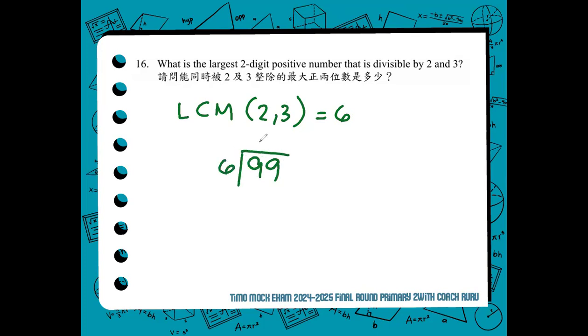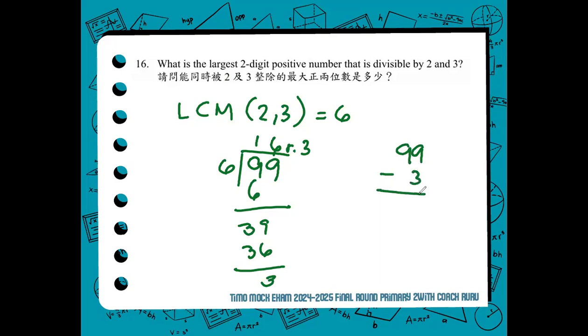Divide it by 6. 1 times 6, 39. 39 divided by 6, 6 times 6, 36 with the remainder of 3. There's a remainder of 3, so all we have to do is subtract the remainder from 99, which gives 96. Meaning, 96 divided by 6 is just 16. According to the calculation, 99 divided by 6. So, 96 divided by 6 is 16.